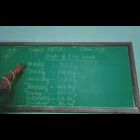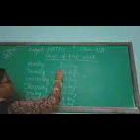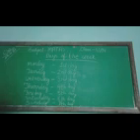You count Monday, Tuesday, Wednesday, Thursday, Friday, Saturday, Sunday. You see the position also shows. And I have written this first, second, third, fourth, fifth, sixth, seventh. These are called as ordinal numbers.